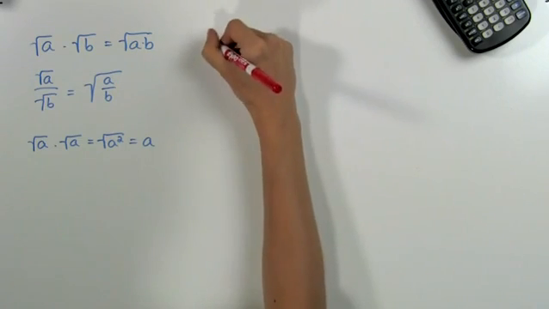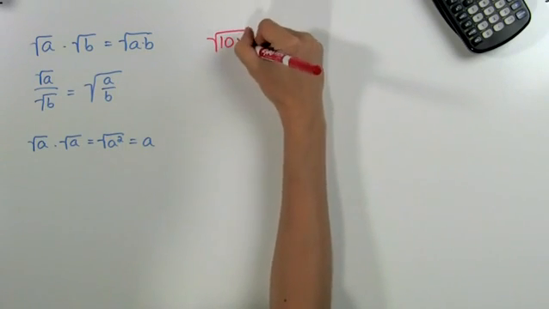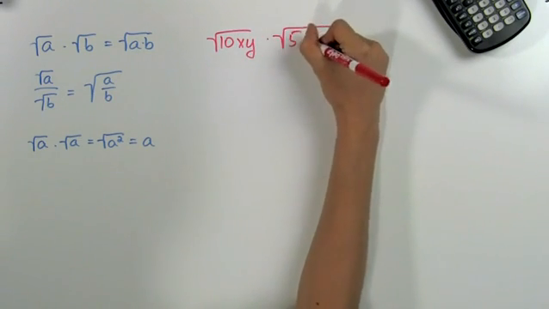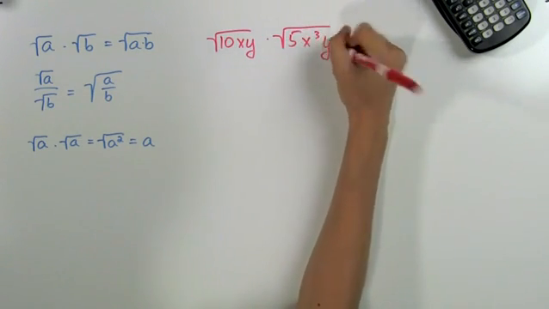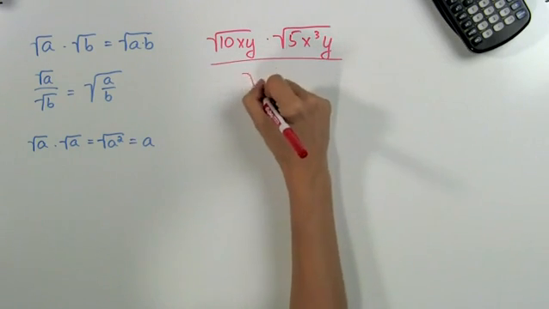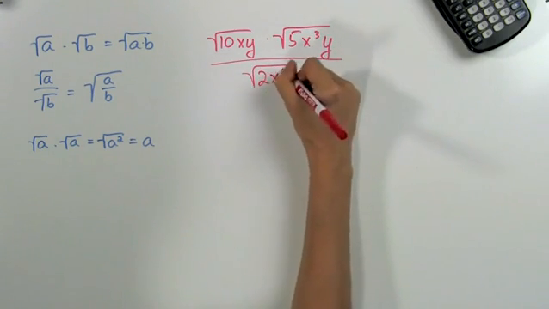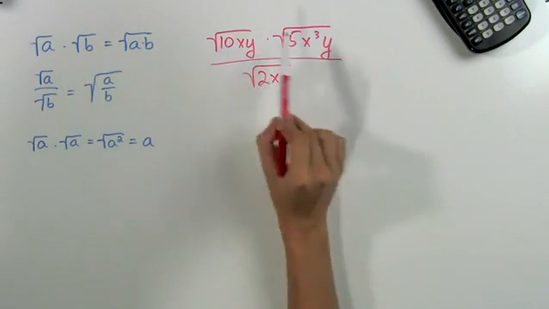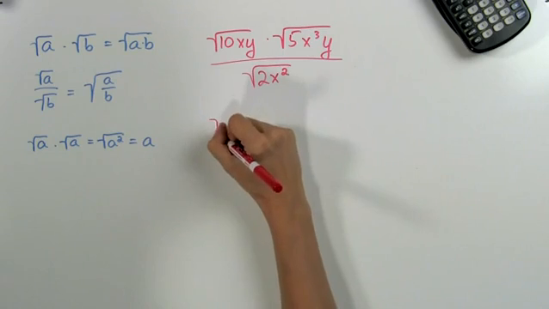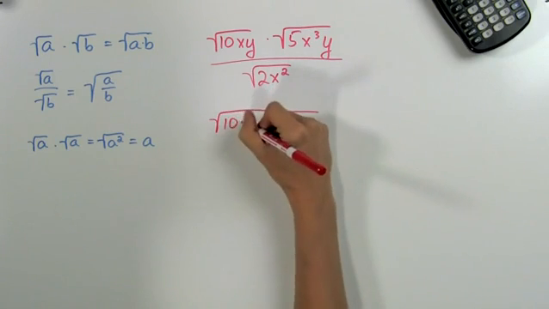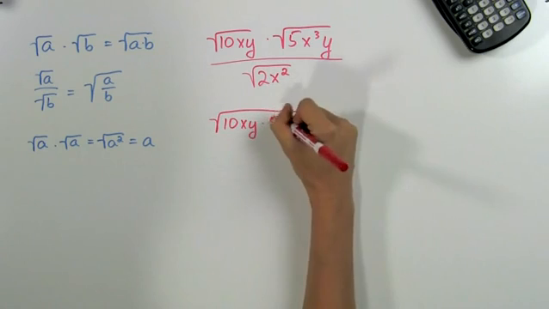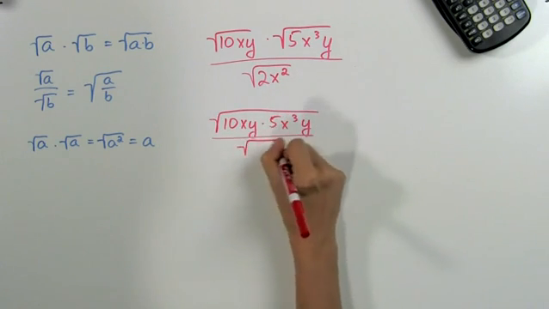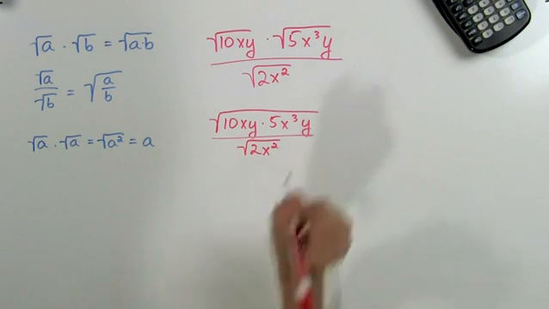Let's simplify the expression the square root of 10xy times the square root of 5x cubed y, all divided by the square root of 2x squared. Using our first property that we learned here, we can combine these two top terms and get the square root of 10xy times 5x cubed y divided by the square root of 2x squared.